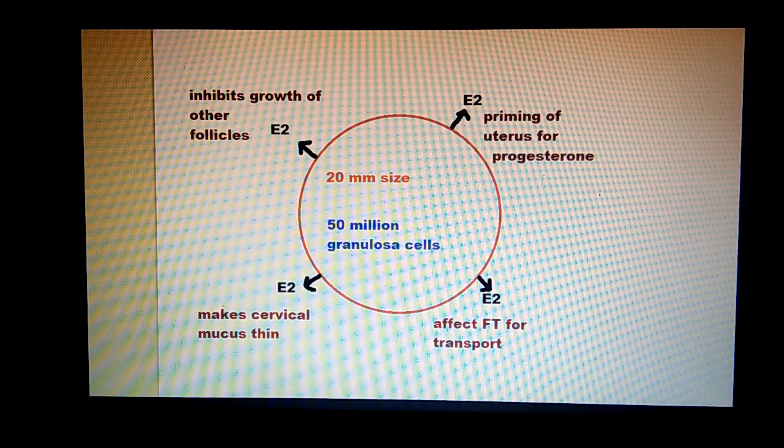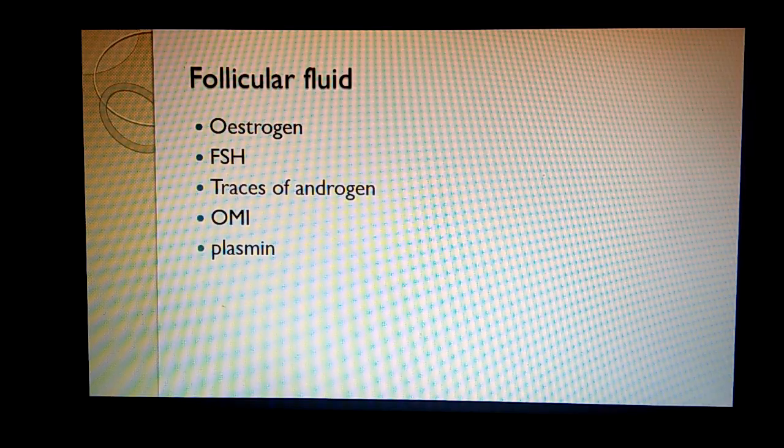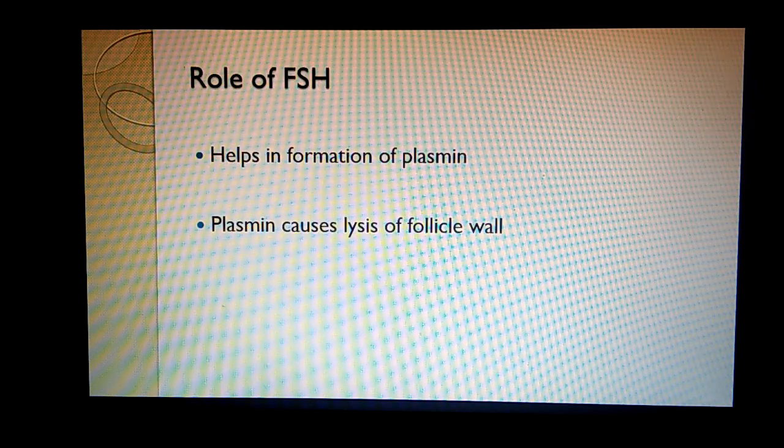and primes the uterus for the action of progesterone. Now the antrum contains the follicular fluid, and this follicular fluid contains estrogen, FSH, traces of androgen, oocyte maturation inhibiting factor, and plasmin. The role of FSH: it helps in the formation of plasmin, and plasmin causes lysis of the follicle wall at the time of ovulation.